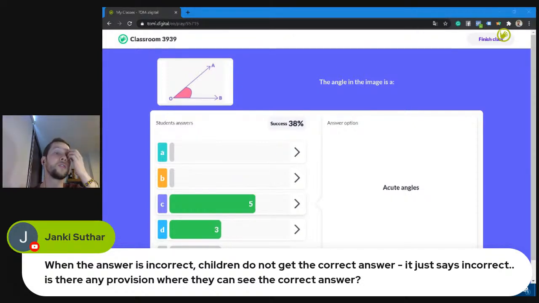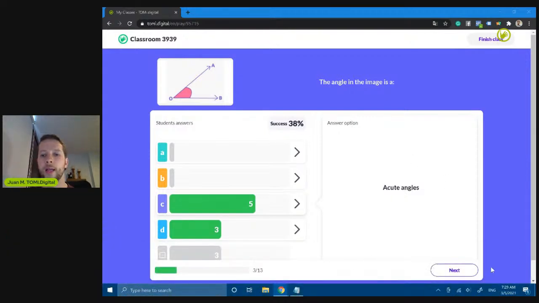In this moment, the students don't get the right answer. Only at the end of the test, they are going to get a report with the right questions. During the process, they won't see the right answers until the end of the class. I'm going to show it to you by the end of the class. So perfect. Let's move forward.